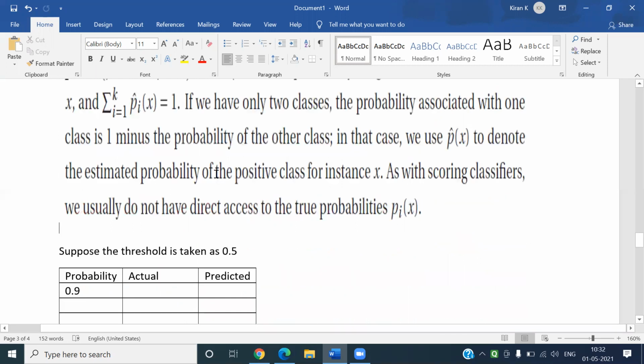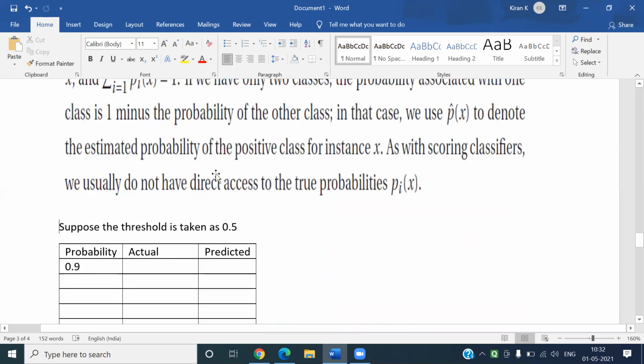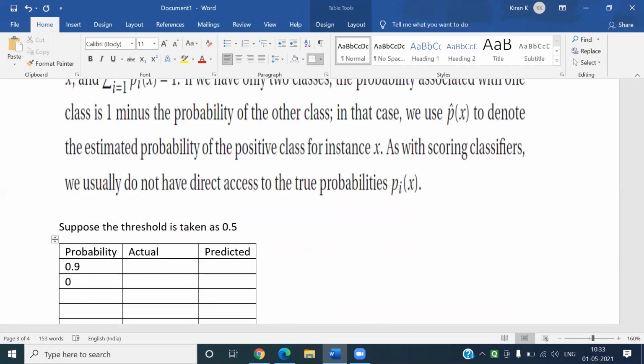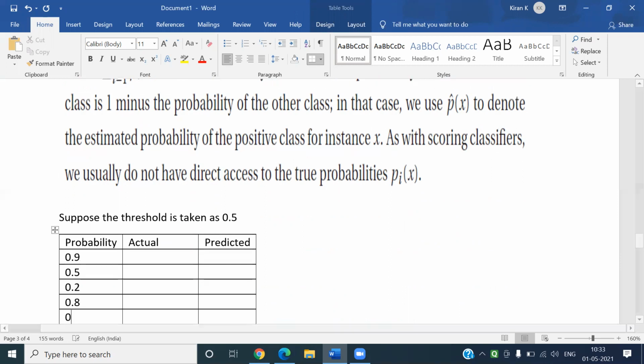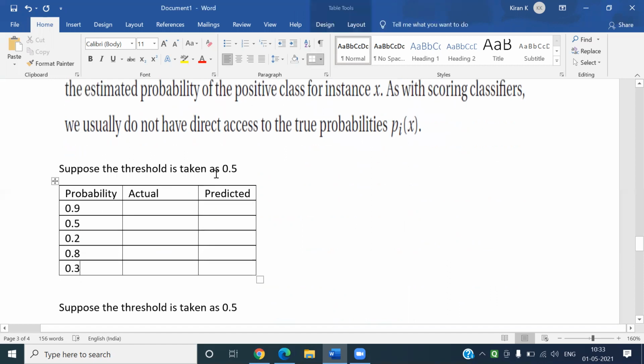Let us take an example. Let us take some probabilities given as 0.9, 0.5, 0.2, 0.8, and 0.3. Suppose the actual values are 1, 1, 0, 1, 1, 0.